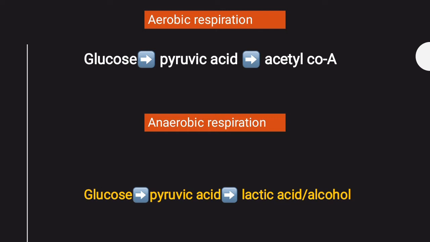But what happens in anaerobic respiration? The process is just the same but with a slight change. In anaerobic respiration, glucose is not completely oxidized. What does that mean? Glucose is not completely broken down. Glucose is converted into pyruvic acid, and then pyruvic acid is not converted to acetyl coenzyme A, but instead it gets converted to lactic acid or alcohol. So in anaerobic respiration, glucose breaks down into pyruvic acid, and then lactic acid or alcohol.